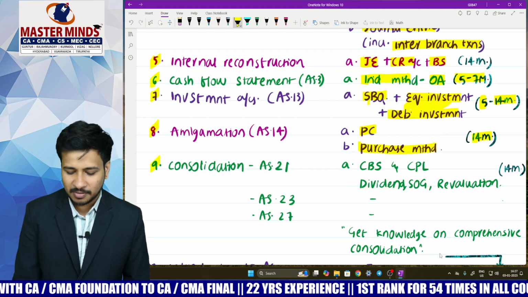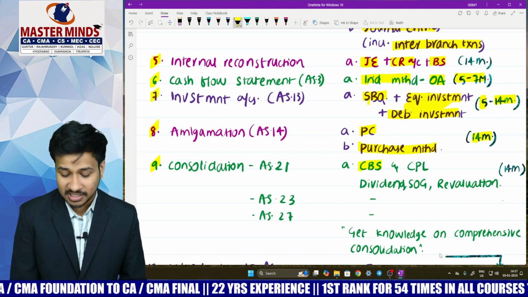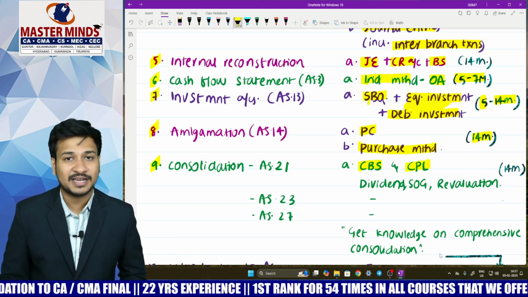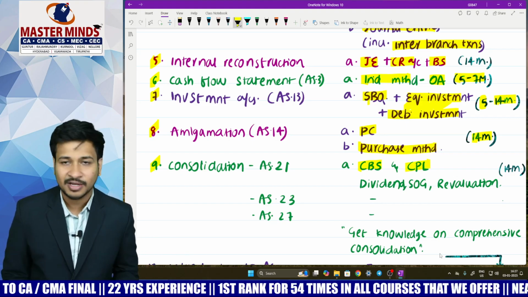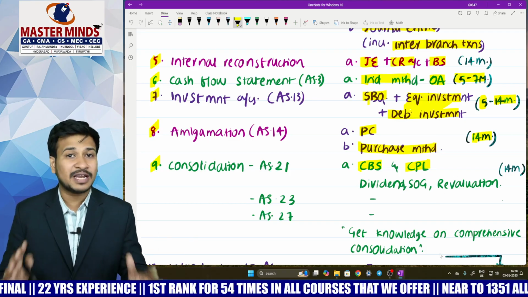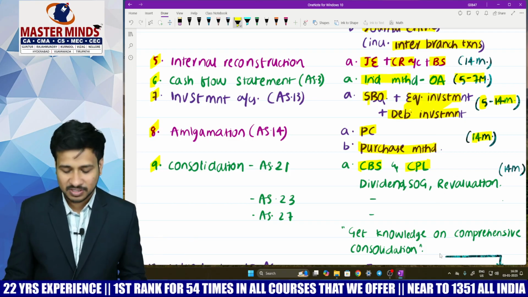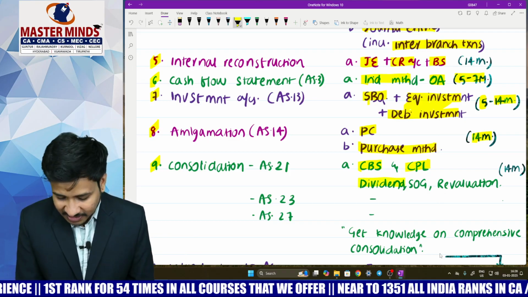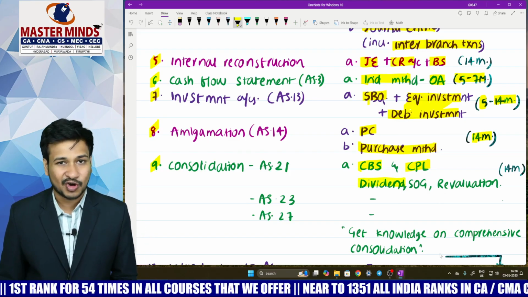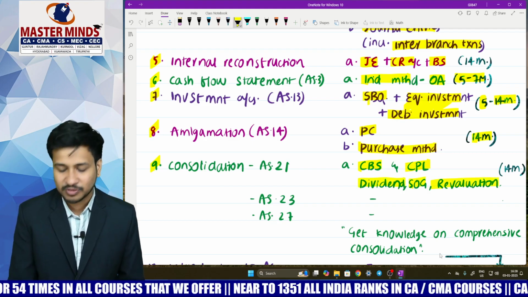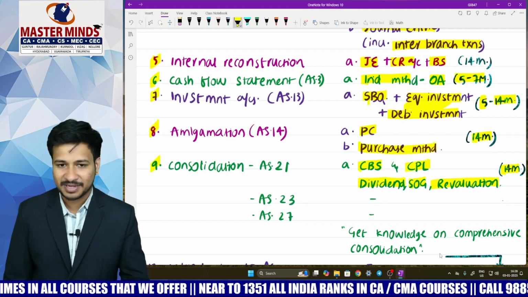Of course, it's all about consolidated balance sheet and consolidated P&L account. Many of the students will be preparing consolidated balance sheet and leaving consolidated P&L account, but never make that mistake. And coming to CBS and CPL, what are the elements that you have to give more focus to? More focus should be on dividend adjustments like pre-acquisition dividend wrongly treated as post-acquisition dividend, sale of goods upstream and downstream, of course revaluation, and a sure short 14 marks question.